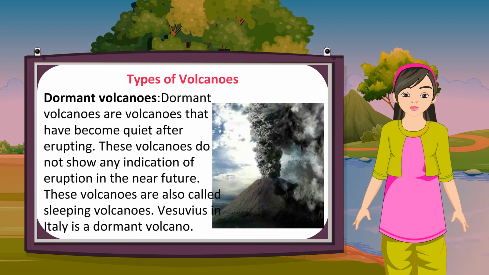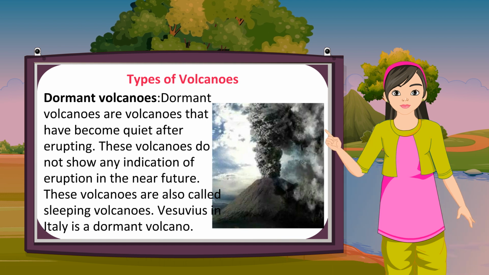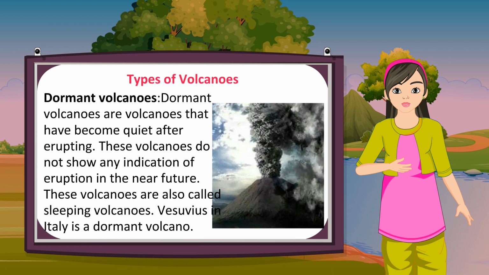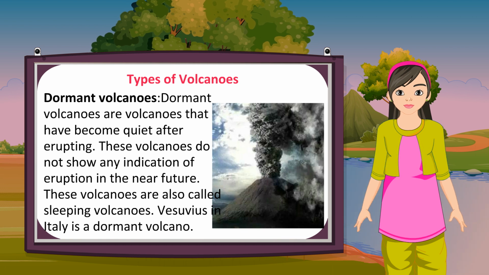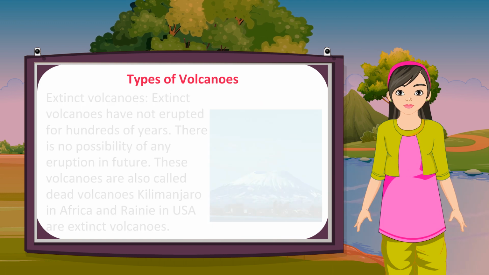Dormant volcanoes. Dormant volcanoes are volcanoes that have become quiet after erupting. These volcanoes do not show any indication of eruption in the near future. These volcanoes are also called sleeping volcanoes. Vesuvius in Italy is a dormant volcano.